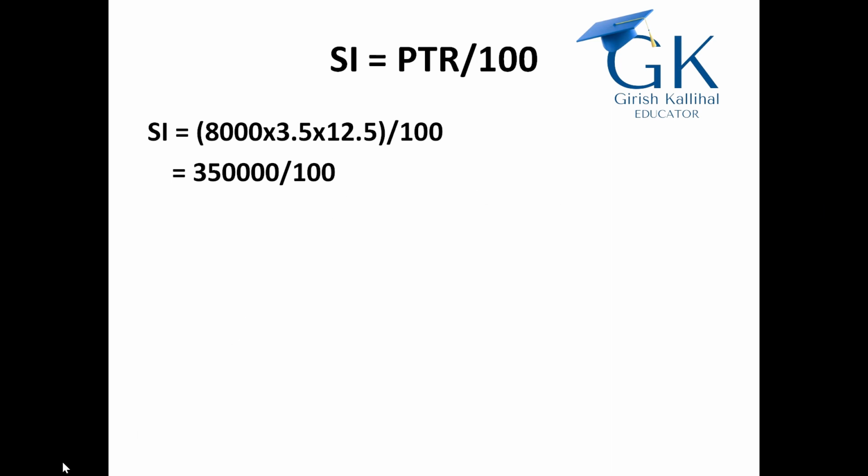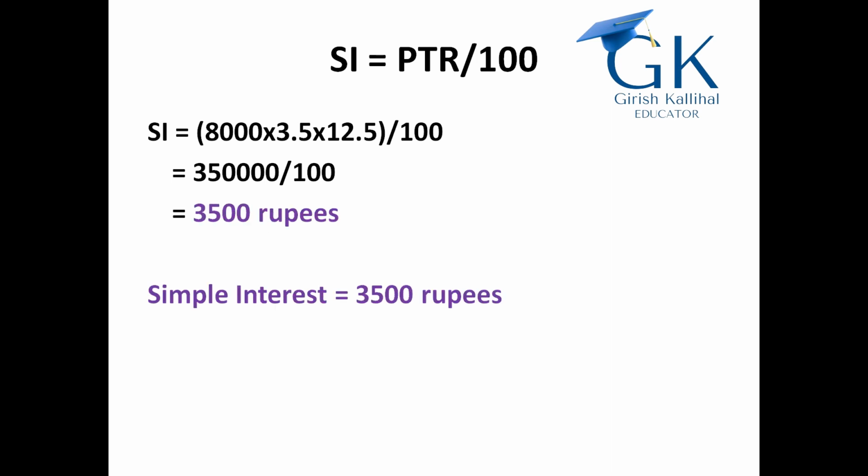So just to cancel these two, the denominator two zeros and numerator zeros will get cancelled, and we will be left with 3,500 rupees. So that is the simple interest which is expected after 3.5 years at 12.5% of interest for 8,000 rupees.